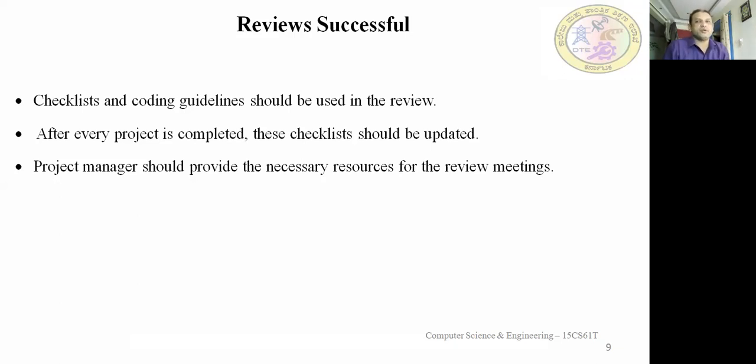After every project is completed, these checklists should be updated. When the project is completed, the programmer, designer or coder should update that checklist.